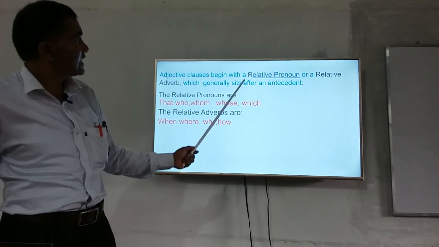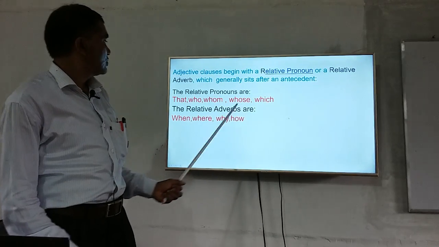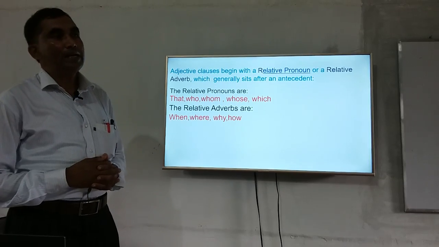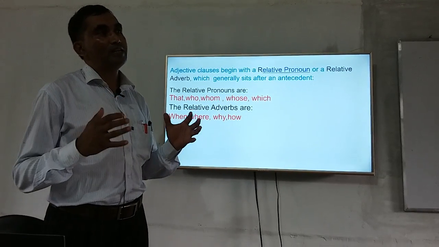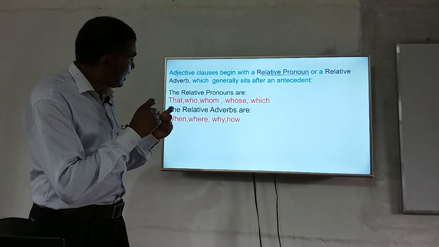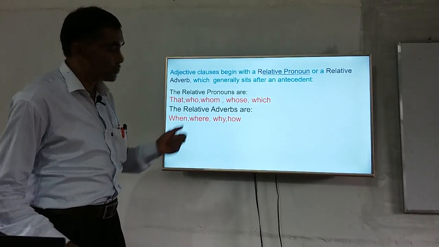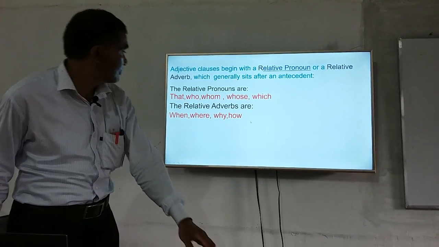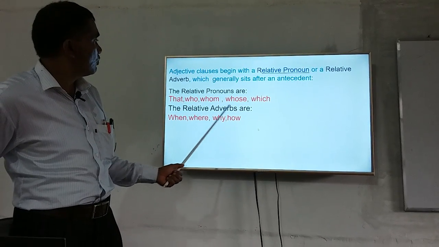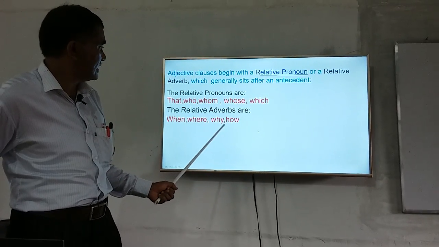Adjective clauses begin with a relative pronoun or relative adverb which generally sits after an antecedent. So, we will easily be able to determine an adjective clause if we just see an antecedent in a sentence. When a clause is placed after an antecedent, the clause would normally be an adjective clause. So, here the relative pronouns are that, who, whom, whose, which. The relative adverbs are when, where, why, how.